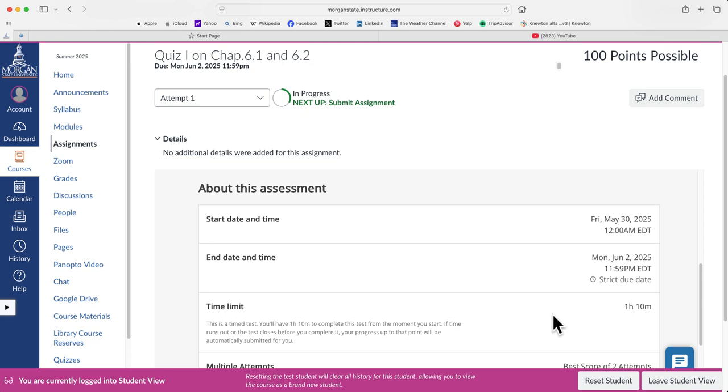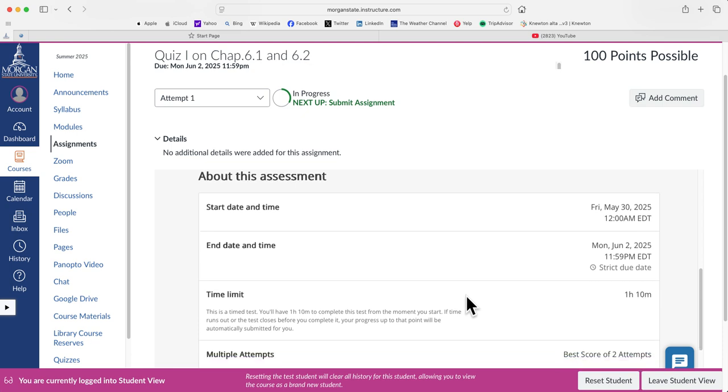You don't do the 2 attempts outside the time. If you do the first attempt, you'll have a few minutes left. Then proceed with the second attempt. The second attempt cannot be taken outside of this given time, 1 hour and 10 minutes. It's not that you're retaking the quiz. Okay, it's